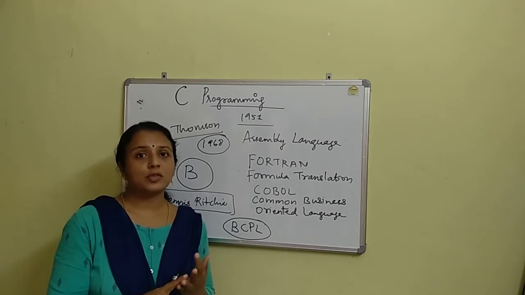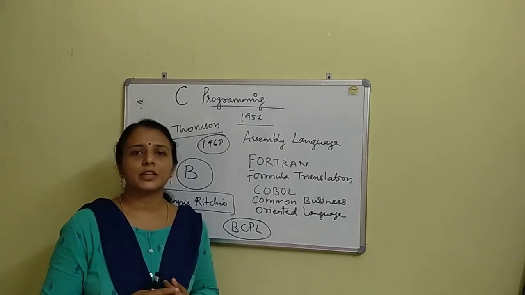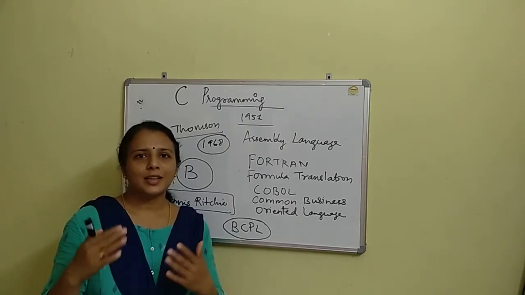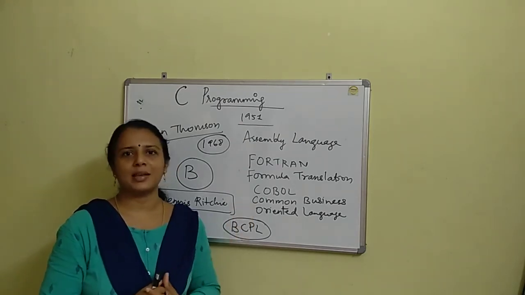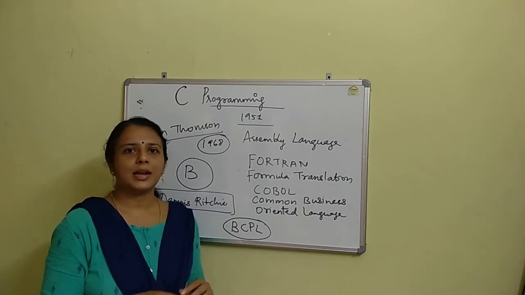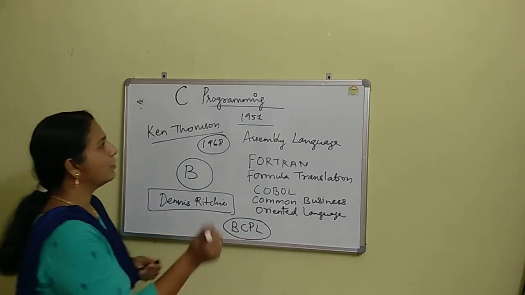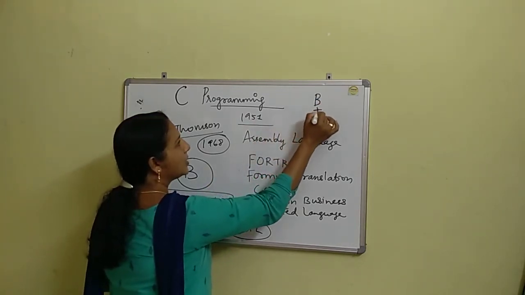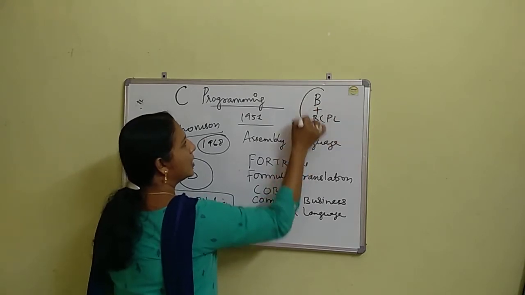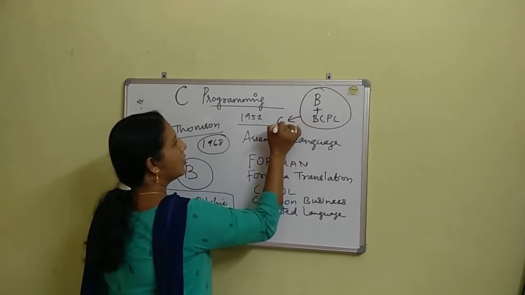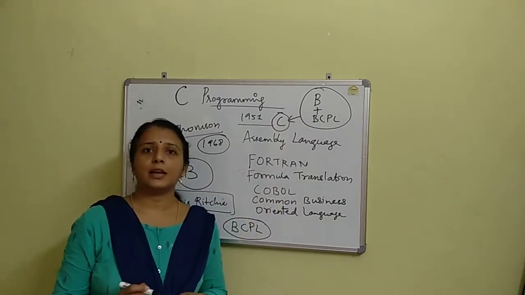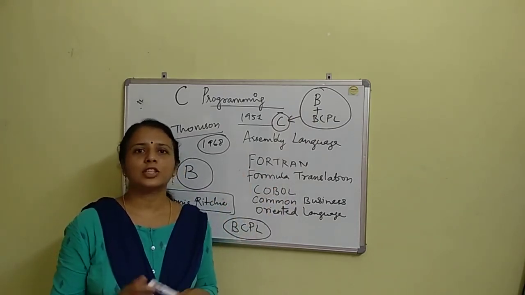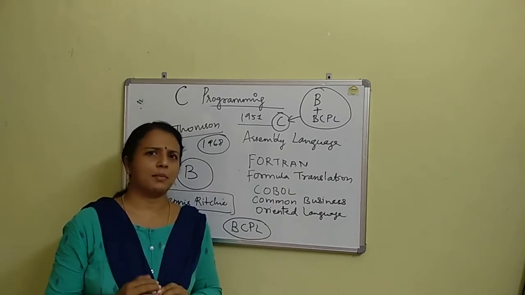BCPL was there, but that was also not perfect. After so much thinking, another concept came, the C programming language. C holds the features of both the B language and BCPL, so it can be said to be a complete programming language.